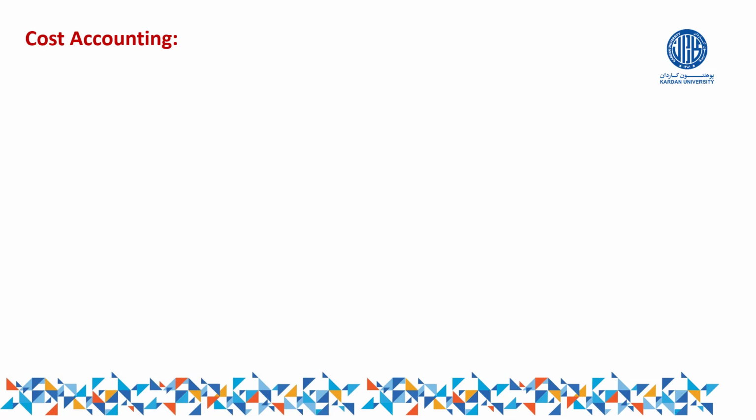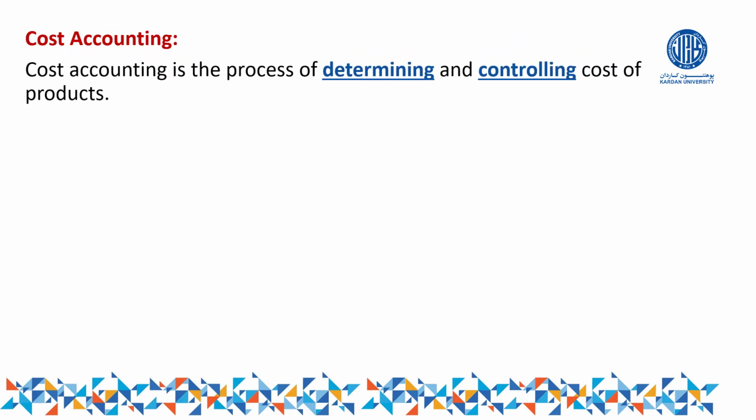For the purpose of calculating the cost of their products, how much is the cost of each product, they have to use this branch of accounting to find out the cost of their product. Now let's have a look at a few definitions of cost accounting. We define cost accounting in this way. Cost accounting is the process of determining and controlling costs of products.